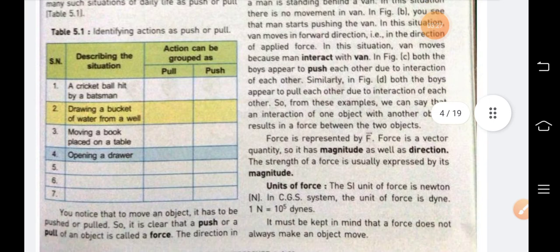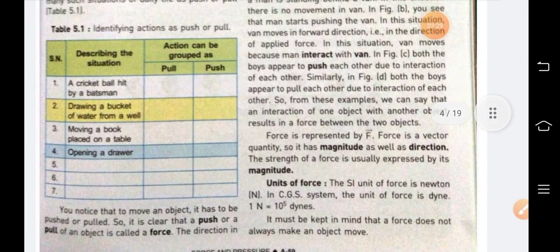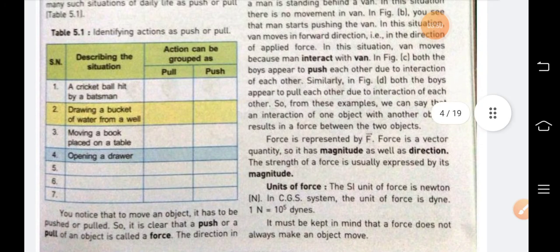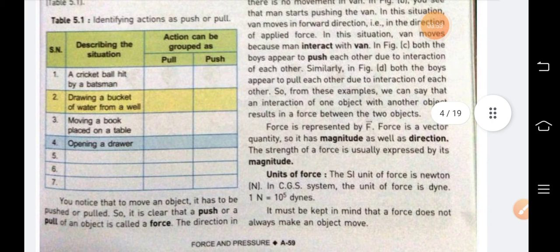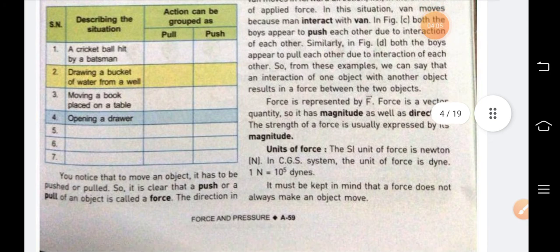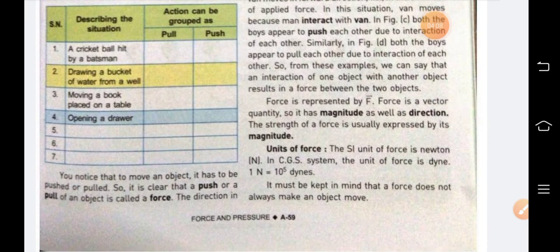One table is given here, identifying actions as push or pull. First is a cricket ball hit by a batsman. This is push. Drawing a bucket of water from a well. It is pull. Moving a book placed on a table. Either it is push or pull. Opening a drawer is pull. You can write some other examples also here and find out the action involved in it.